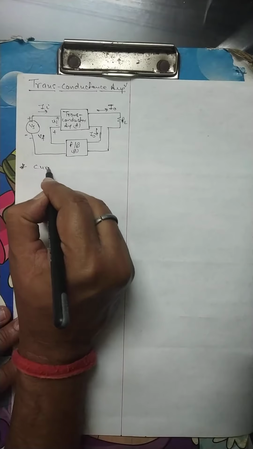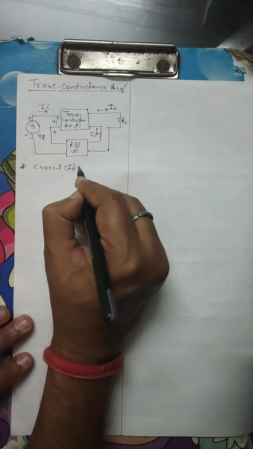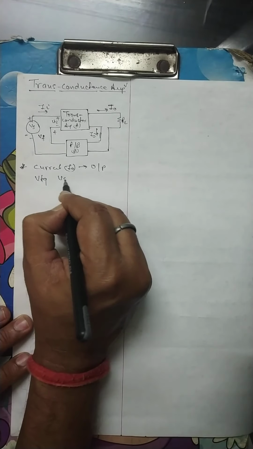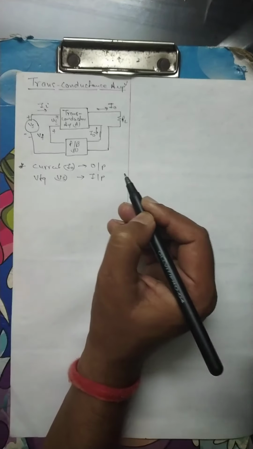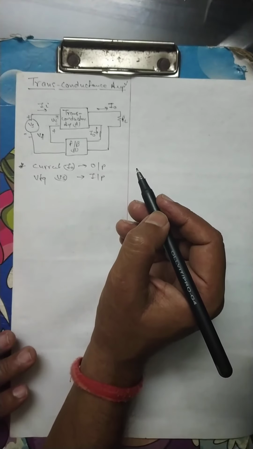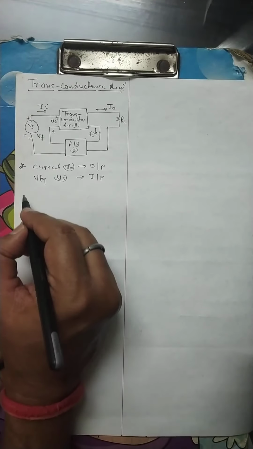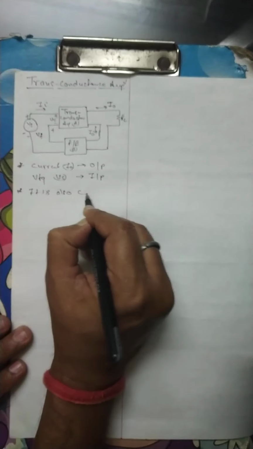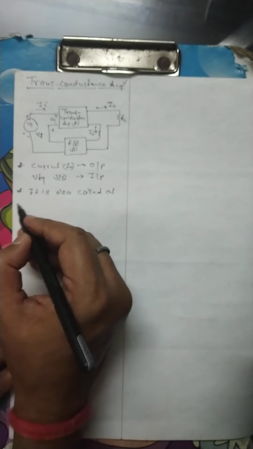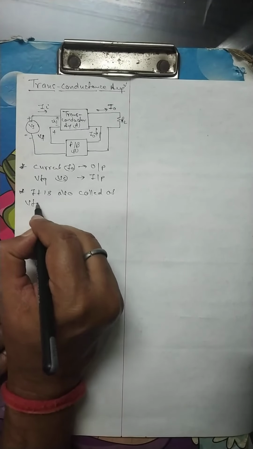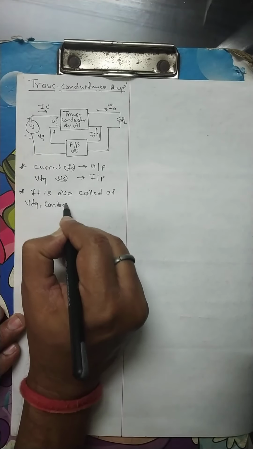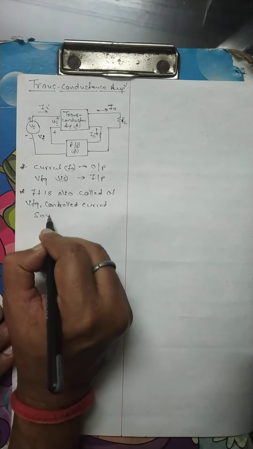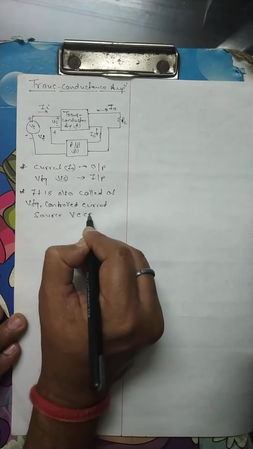So in this circuit it has the current at output, whereas the voltage at input. Therefore it is known as the transconductance amplifier. It is also called a voltage controlled current source.